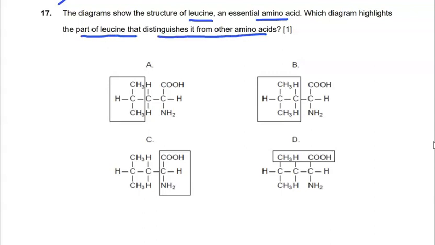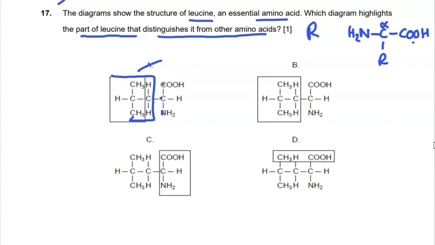Now, all amino acids are distinguished on the basis of their R group. And to locate the R group, we need to find nitrogen, carbon, carbon backbone with the R group coming off the so-called alpha carbon. So this is actually an amino group. This is actually an acid group here like this. So let's look at the diagram. So nitrogen, carbon, carbon. But the problem with this diagram is it should be like this. So we can't have A.